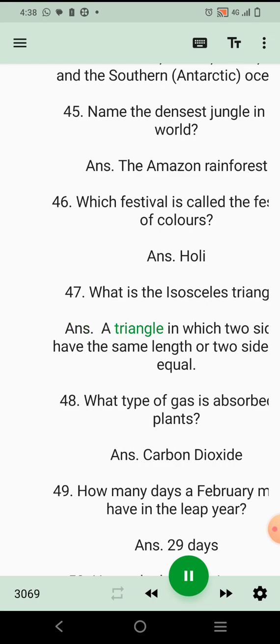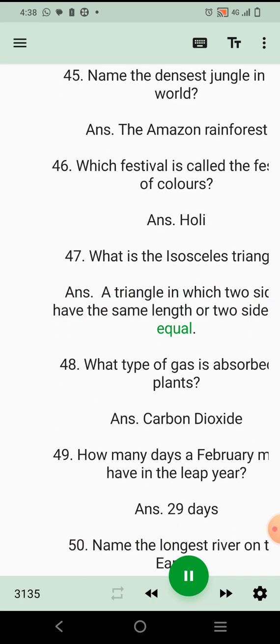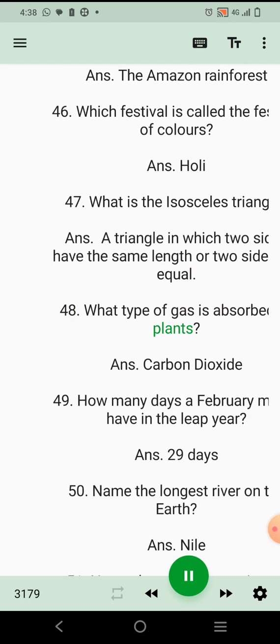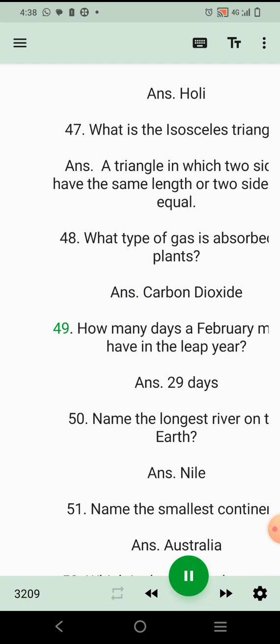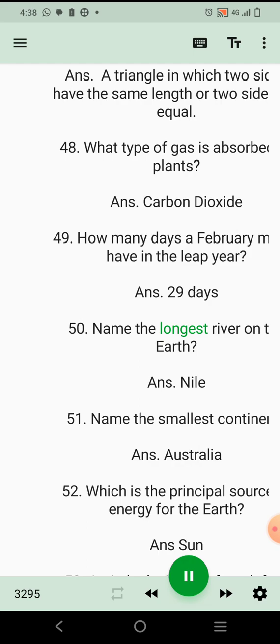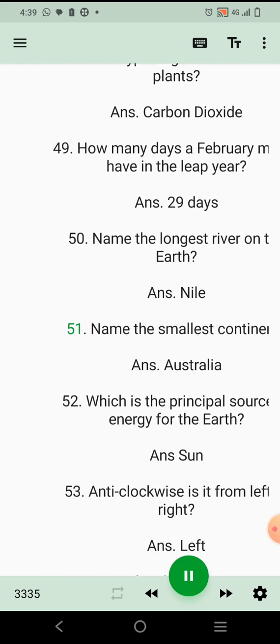Ans. A triangle in which two sides have the same length, or two sides are equal. 48. What type of gas is absorbed by plants? Ans. Carbon dioxide. 49. How many days does February have in a leap year? Ans. 29 days. 50. Name the longest river on the earth. Ans. Nile. 51. Name the smallest continent.